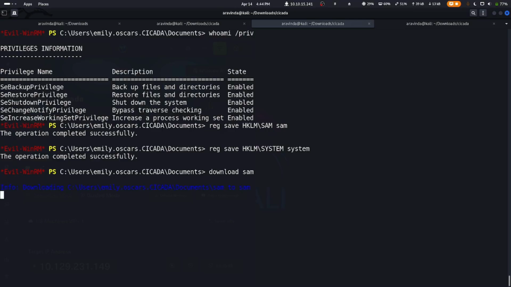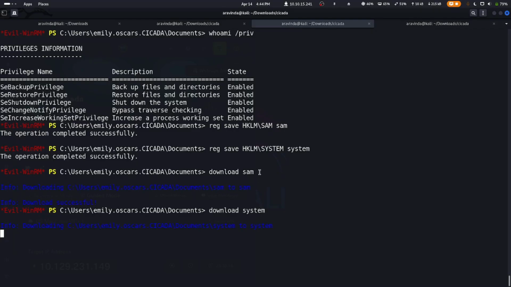So let's do download SAM, and let's do download system. If you want to see the next part without any of the methodology which I'll explain right now, you can skip to 37:05, and the system will be downloaded and the further techniques will be described. But if you want a detailed approach, I will explain that right now.